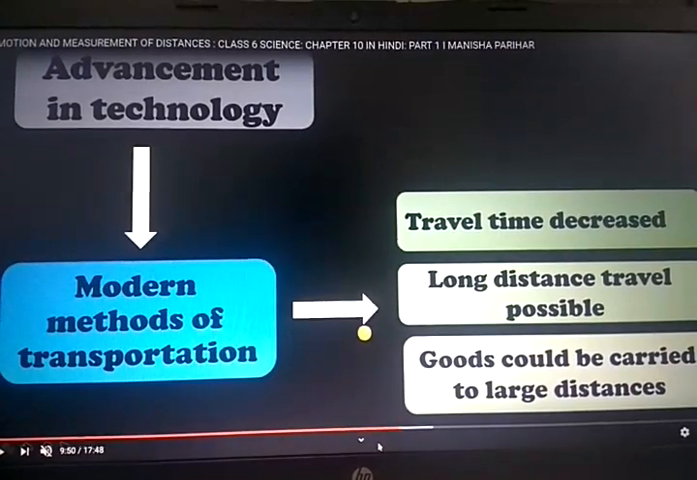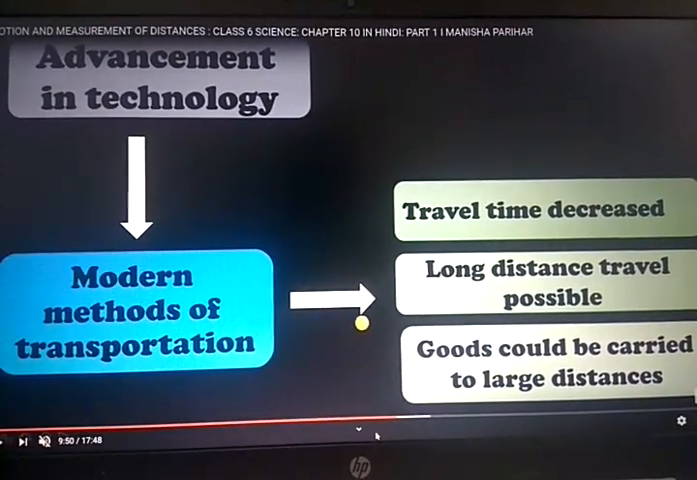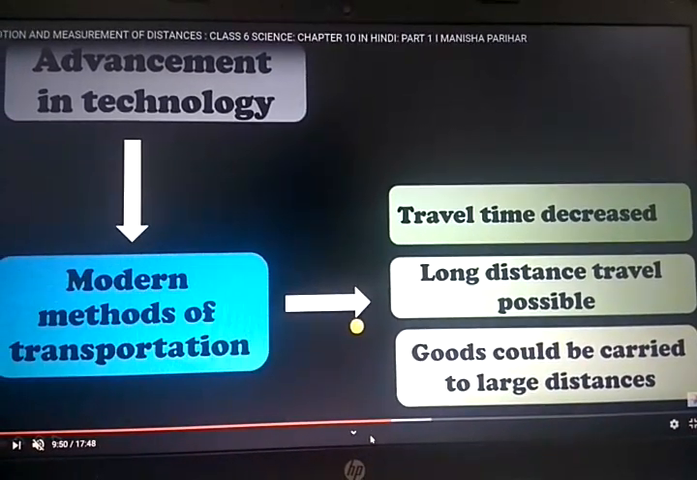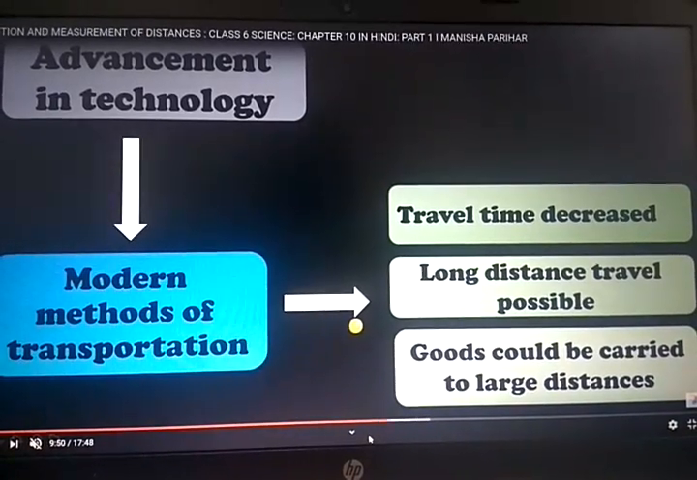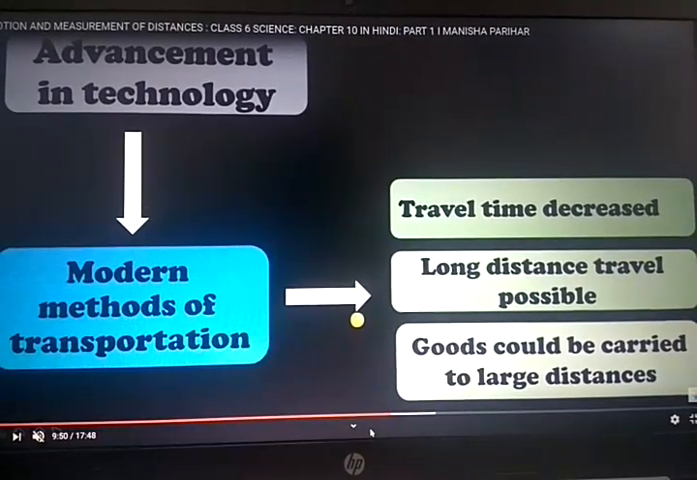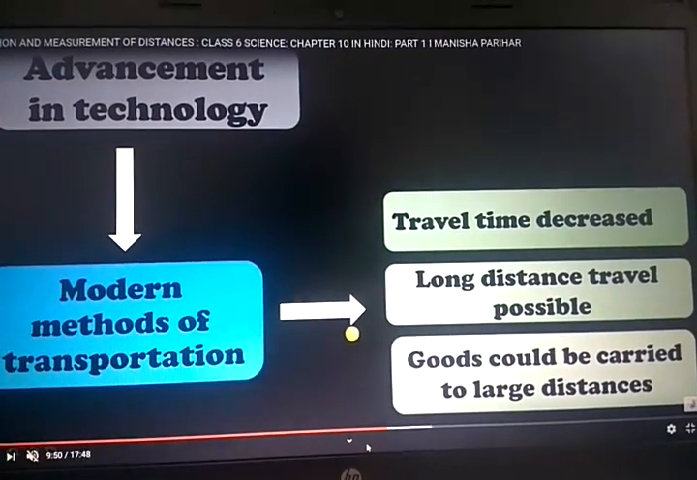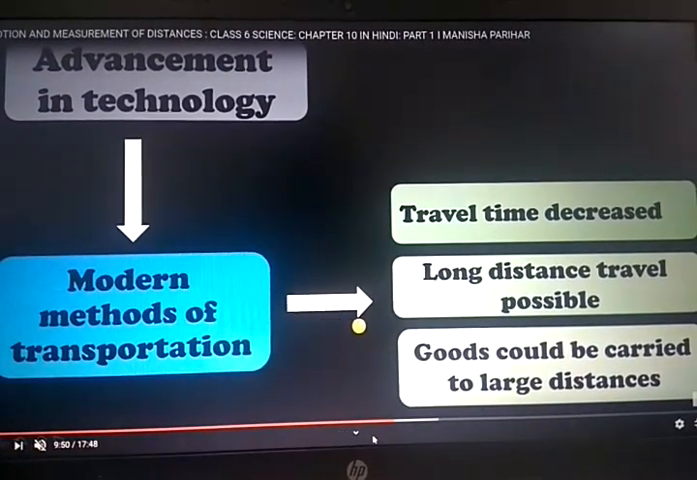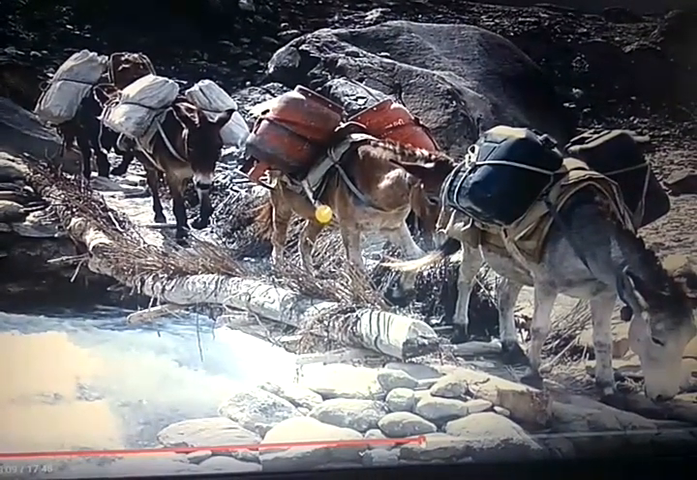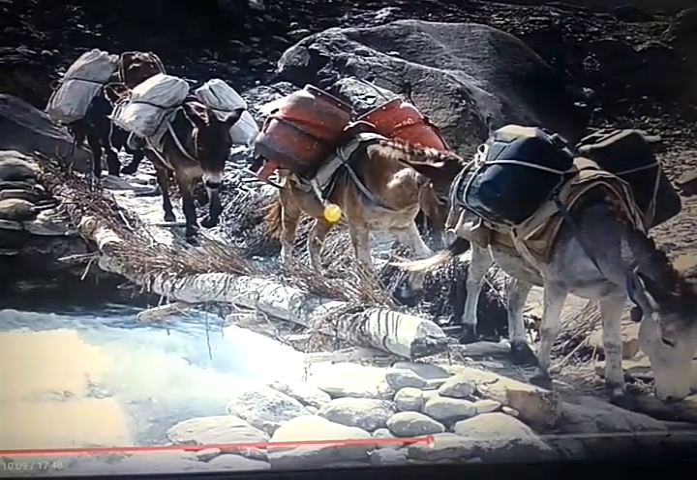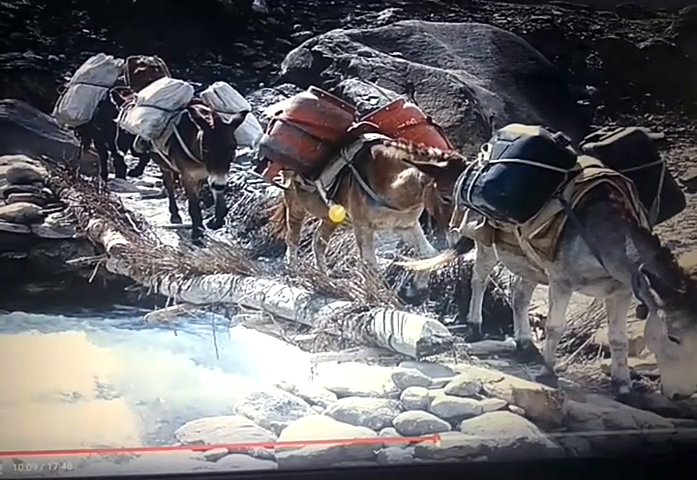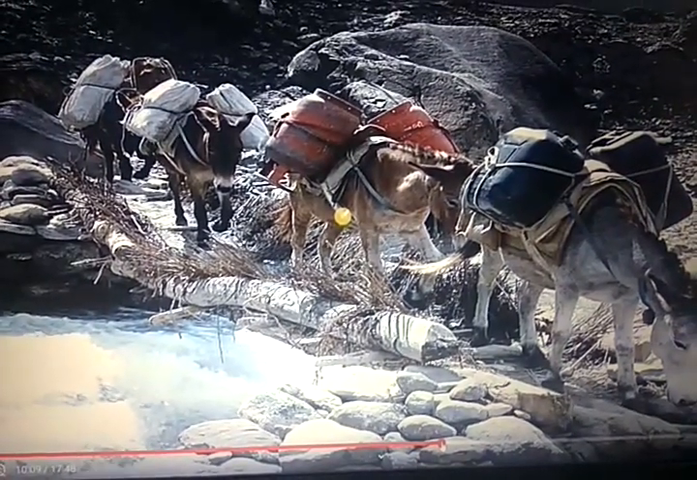Modern methods of transportation. Now, what are the advantages of modern methods of transportation? Our travel time decreases because speed is increased. Long distance travel is possible and goods can be carried to large distances so comfortably, so easily. Okay, so mind this graph well. Students, still in some states and some areas, people carry luggage and use animals. Now you can see they carry luggage cylinders and big luggage, still by animals.